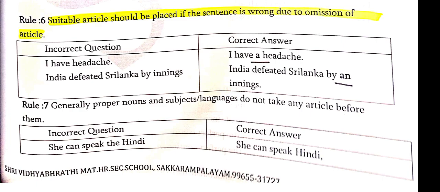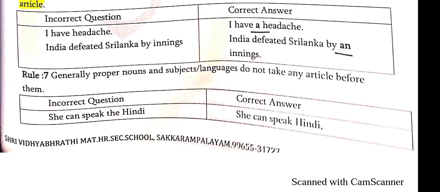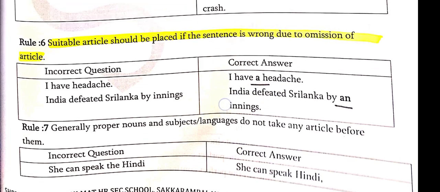Rule 7. Generally, proper nouns and subjects, languages don't take any article before them. For example, she can speak the Hindi. This is wrong answer, students. She can speak Hindi. She can speak English. This is the right answer. No need to write the article the here, because generally proper nouns and subject, language don't take any article before them. Okay.